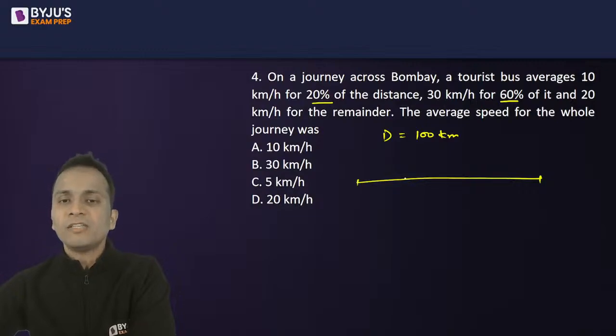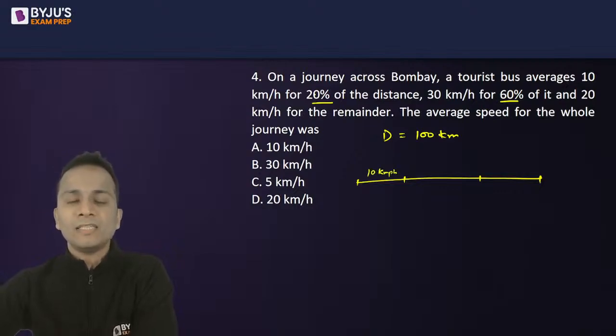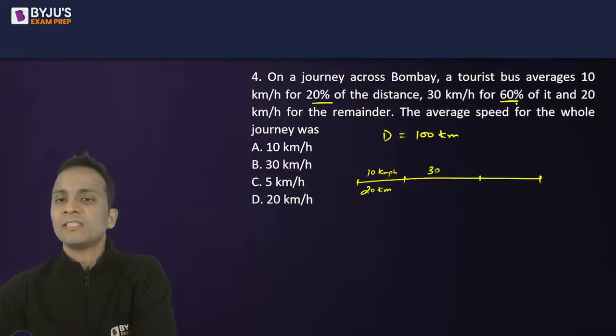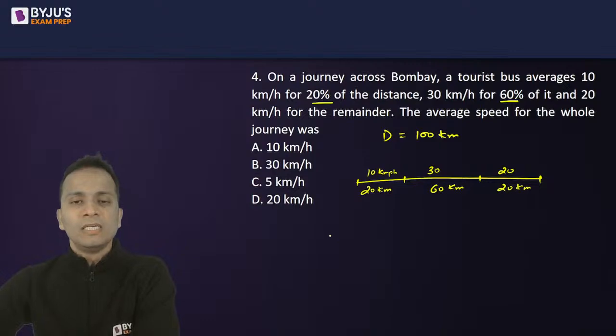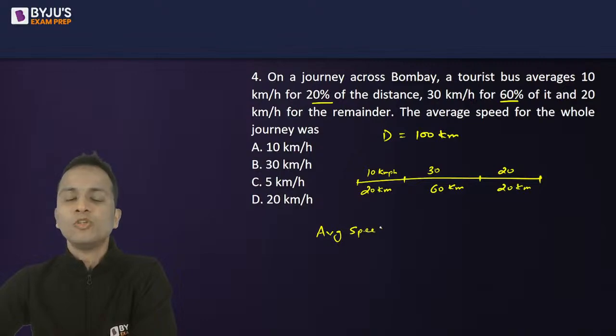Right? Now, the journey is divided in three parts. In the first part, the speed is 10 kilometer per hour and the distance is 20% of the total distance, that is 20 kilometers. In the second journey, the speed is 30 and the distance is 60 kilometers. And in the third part, the speed is 20 and the remaining distance. So from 100, subtracting 20 and 60, it will be 20 kilometers. Now, the formula for average speed is equal to the total distance divided by total time taken.